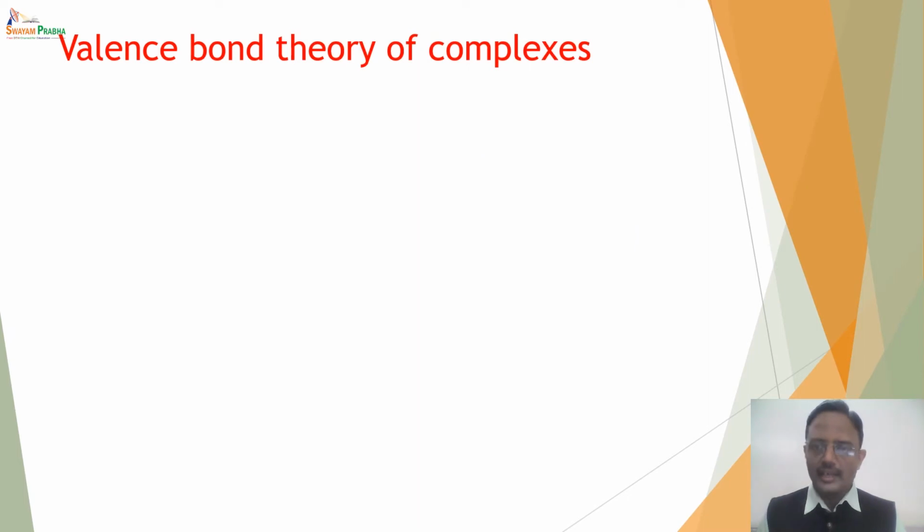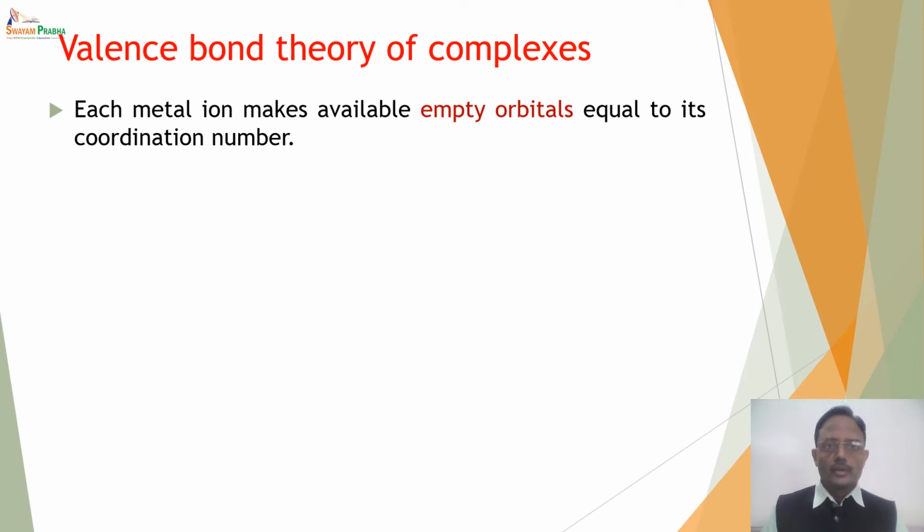As we know, every theory is based on certain postulates. Similarly, valence bond theory by Pauling and Slater was applied to complexes, and it is again based on certain assumptions. It assumes that each metal ion makes available empty orbitals equal to its coordination number.